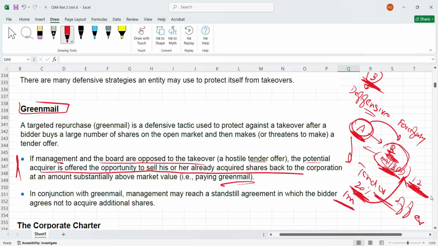There's another concept when we buy back our shares from the acquirer. In conjunction with Greenmail, because we are paying some extra money to the acquirer to buy back our shares, management may reach a standstill agreement. What is a standstill agreement? You make an agreement with the bidder, the acquirer, through which the acquirer agrees not to acquire additional shares. So he will not buy any more shares from the market. This is called a standstill agreement. So a standstill agreement can work with the Greenmail concept. This is the first tactic, guys. Absolutely clear.